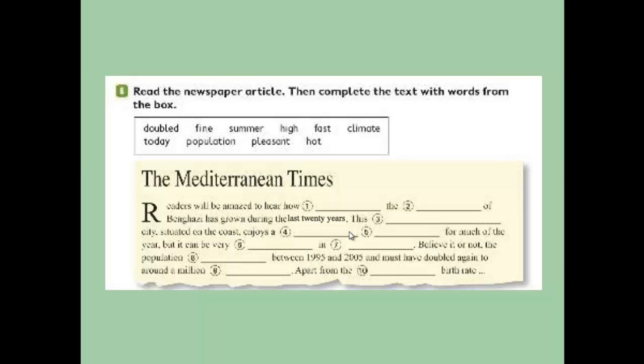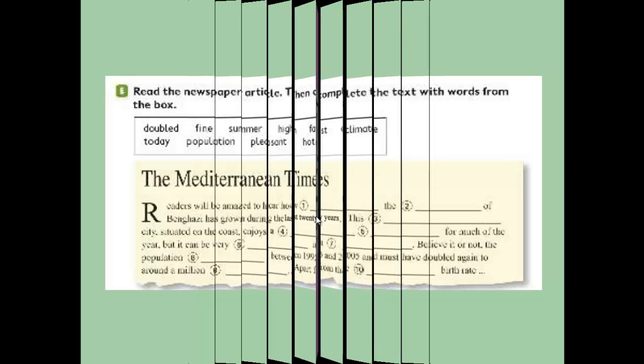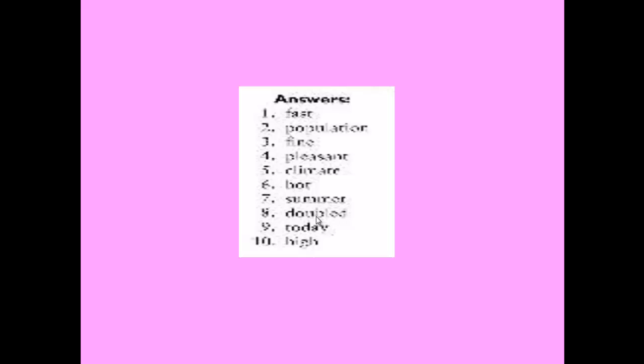Now let's move to the second book, the workbook, to do the final exercise, and after that we finish our lesson. But before doing that, you can see the answers of exercise number E on page number 27 in your course book.